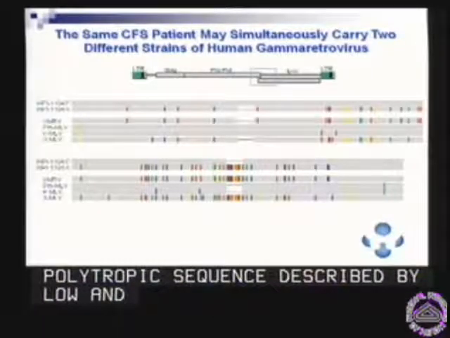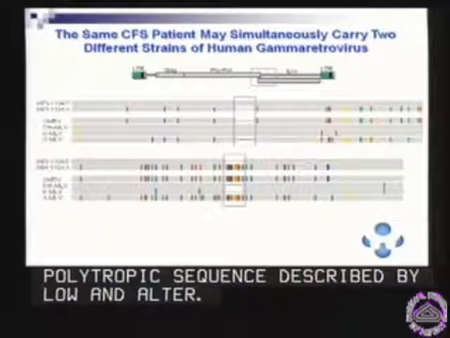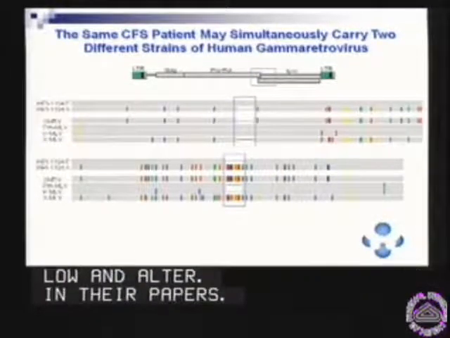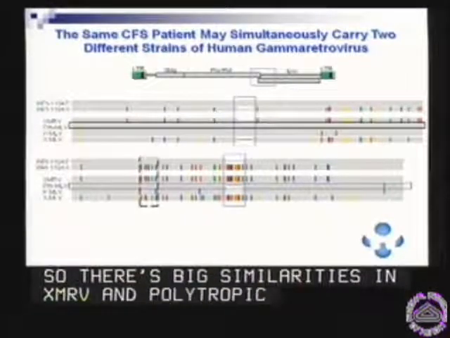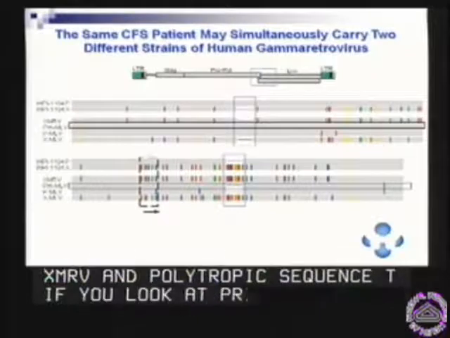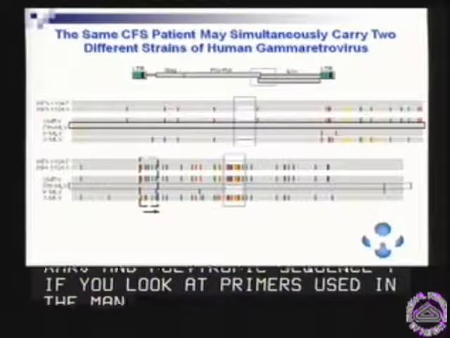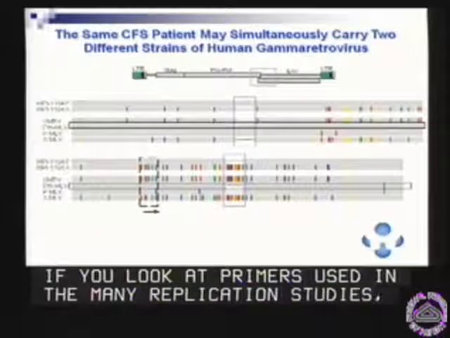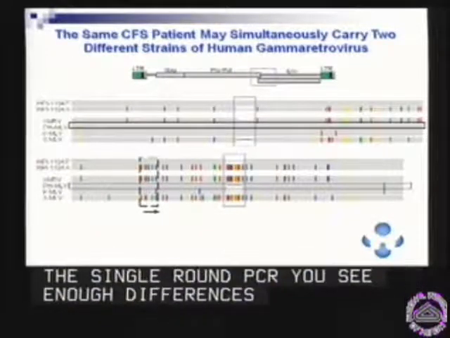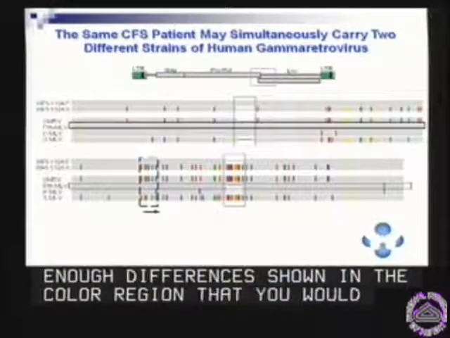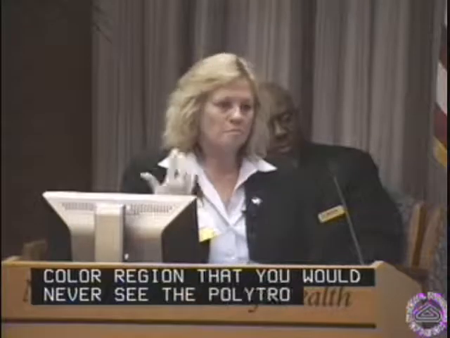So, just to show the similarities, there are big differences between XMRV and polytropic sequences. If you look at the primers that were used in many of the replication studies, those by Urisman et al. in the single round PCR, you see there were enough differences, shown in the colored region, that you would never see the polytropic or modified polytropics using these PCRs that were largely used in the negative studies, just looking at that GAG region.